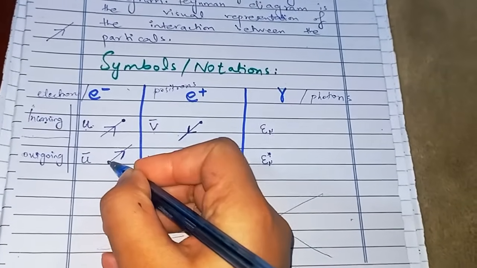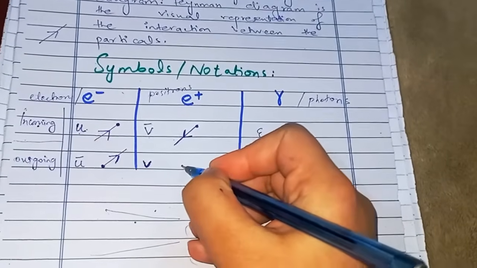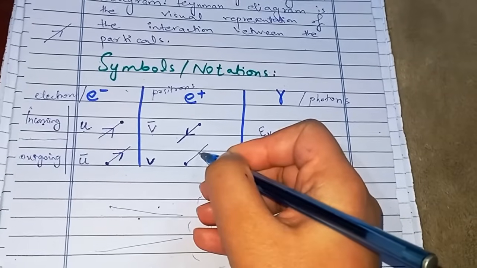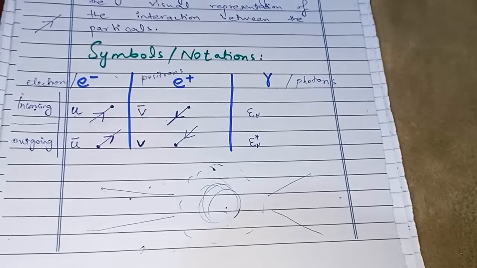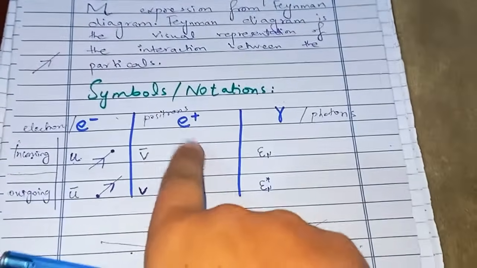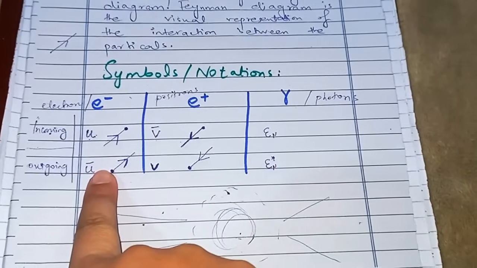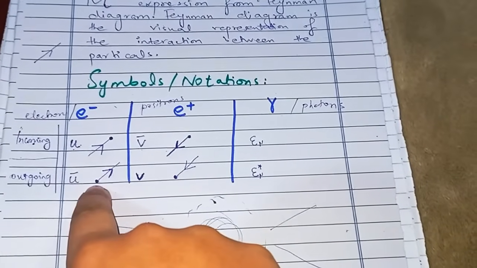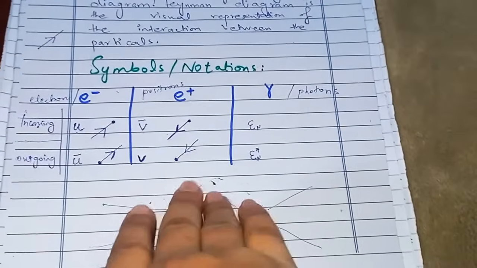So the vertex will come first and then the particle is going. And for the positron, you'll use the opposite of it. Write down the vertex first, write down that line first, and the arrow would be opposite, which is this. So you will decide what the direction of the arrow would be based on the arrow for the corresponding electron. For an outgoing positron, you will see what the outgoing electron would look like and you'll draw the opposite of it. Okay, so that is how you'll do that.